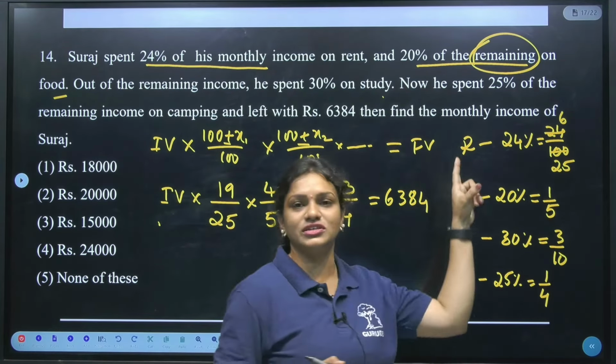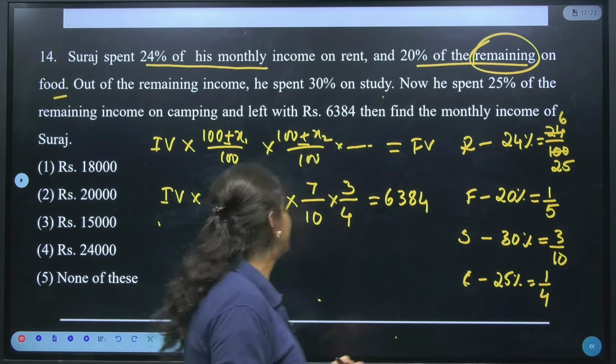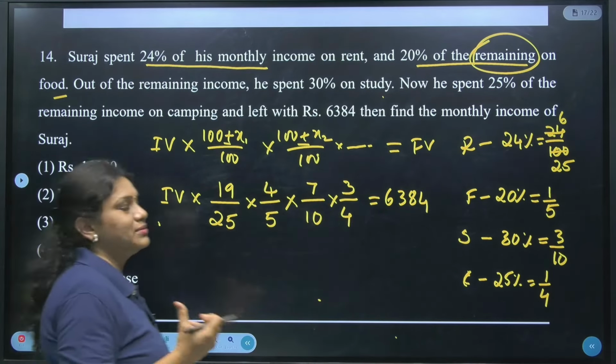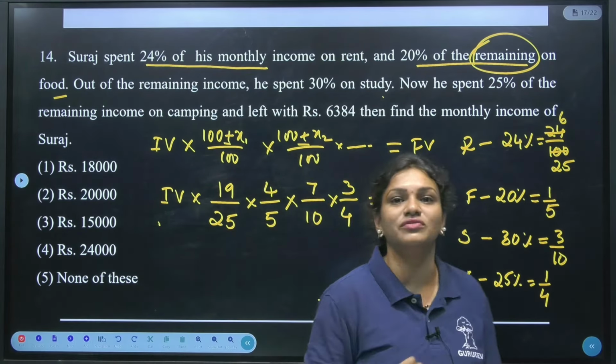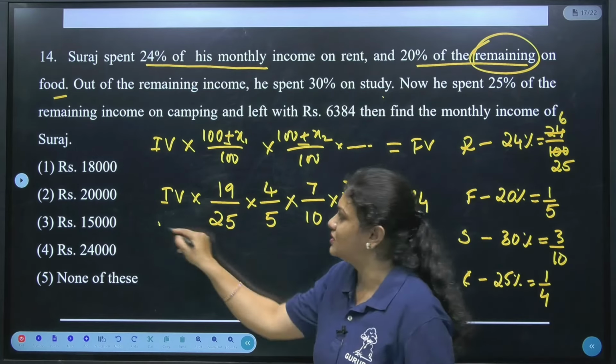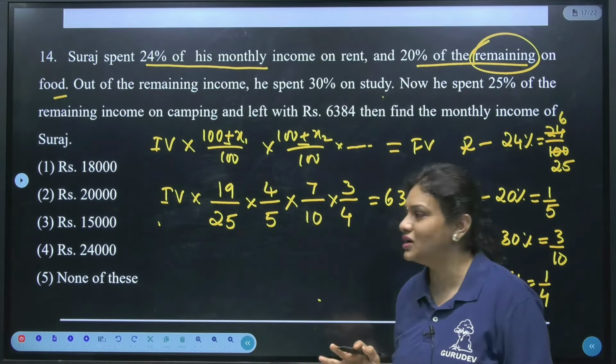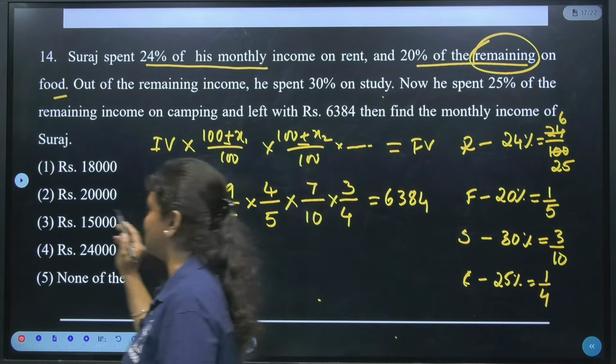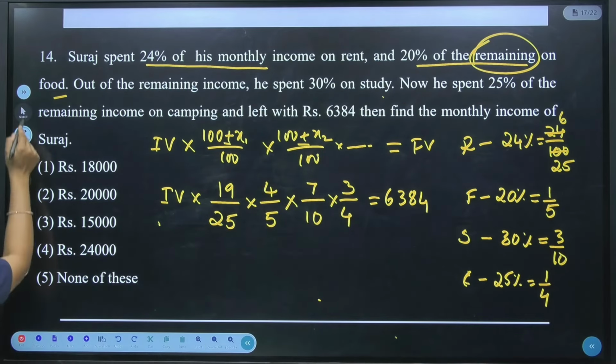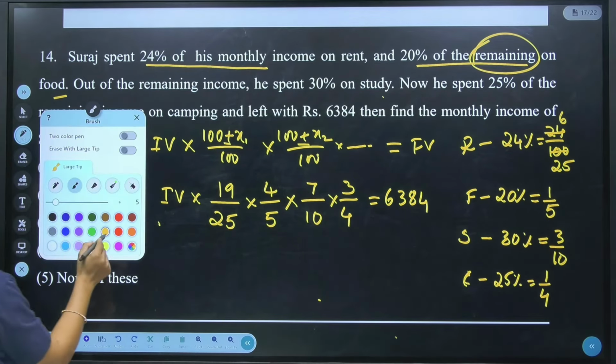They are asking the question: find the monthly income of Suraj. Okay. So, that means we have to find the monthly income of Suraj, which is the initial value that we have to find out. Is it clear? Now, just concentrate on the calculation part so that we will get the answer here. See, guys, one more thing. Based on this question, there are many methods.